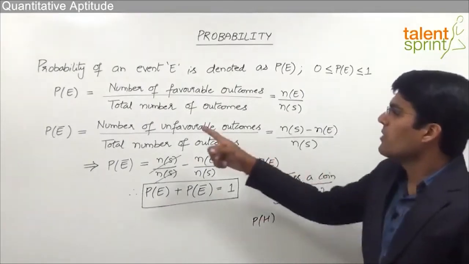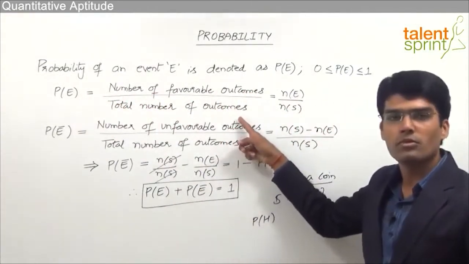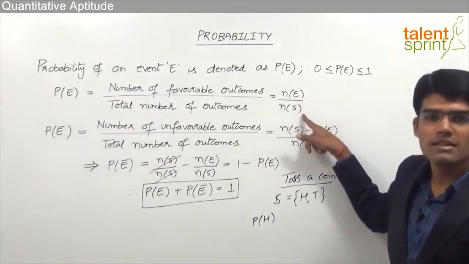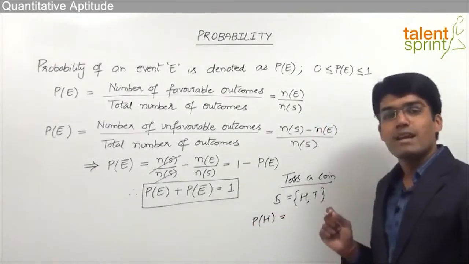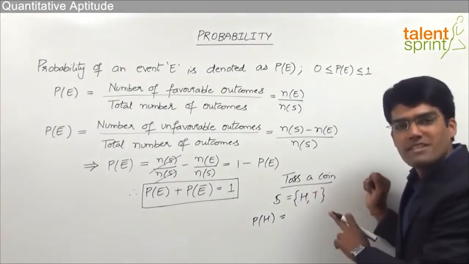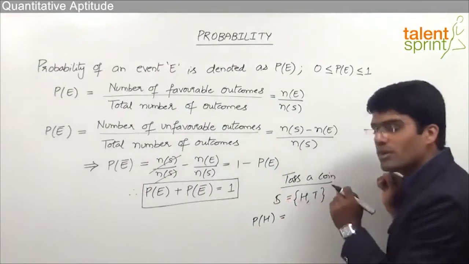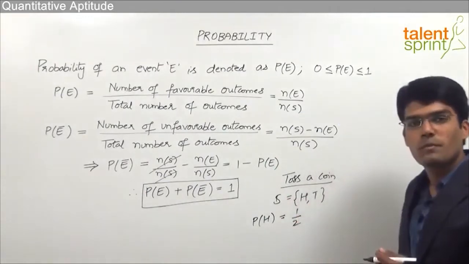Now we know that probability of a particular event is nothing but the number of favorable outcomes by total number of outcomes, or number of outcomes in favor of the event divided by number of outcomes in the sample space. So probability that the output is head here should be taken as 1 by 2. Why? Because out of these two outcomes there is only one outcome which is in favor of the event. We want a head to occur and that can happen only in one way. So 1 divided by total number of outcomes, which is 2.